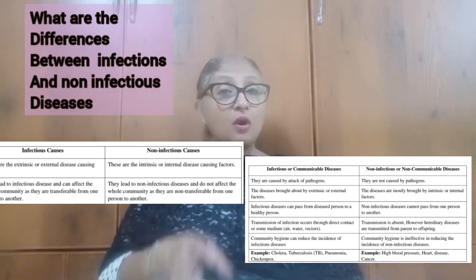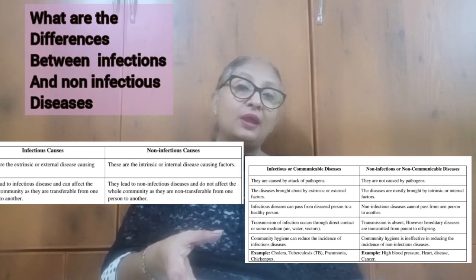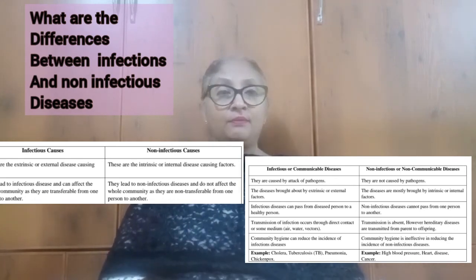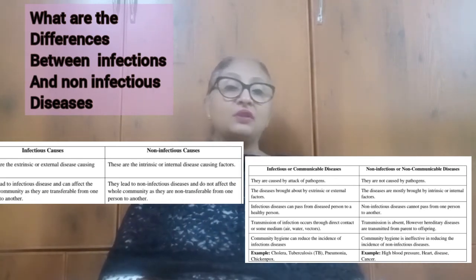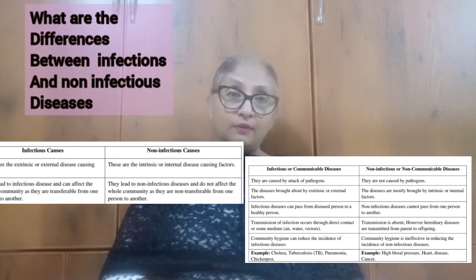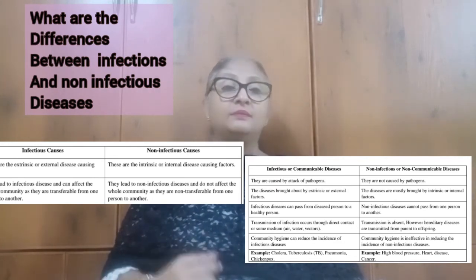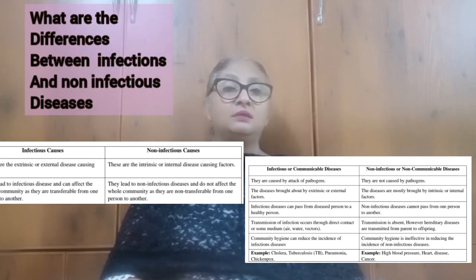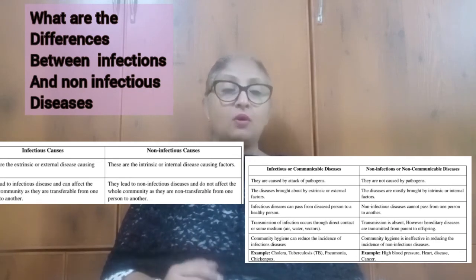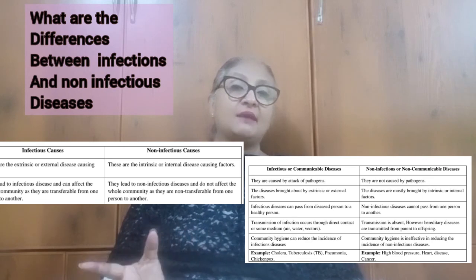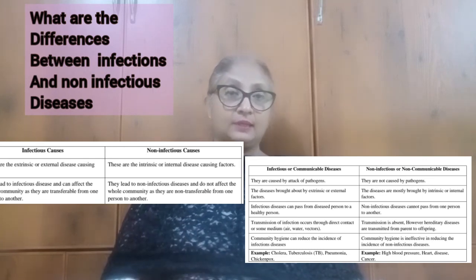Therefore, they are also known as communicable diseases. There are various examples for this. For example, the present corona, Nipah, chickenpox, common cold, all these are examples of communicable diseases.